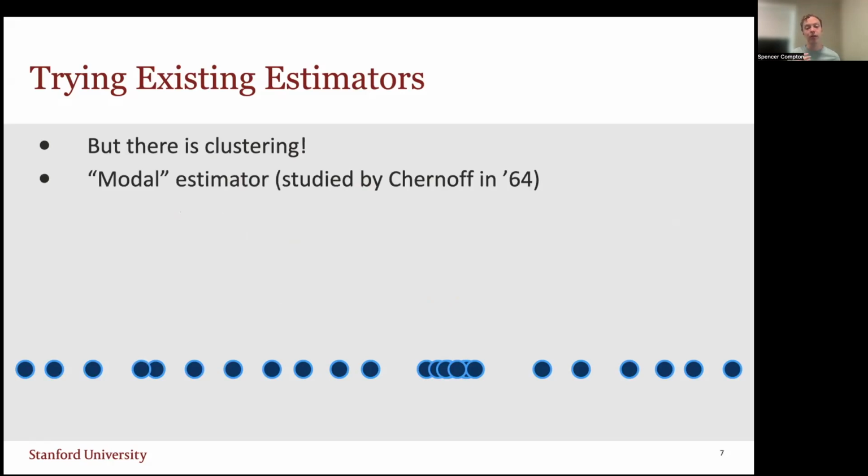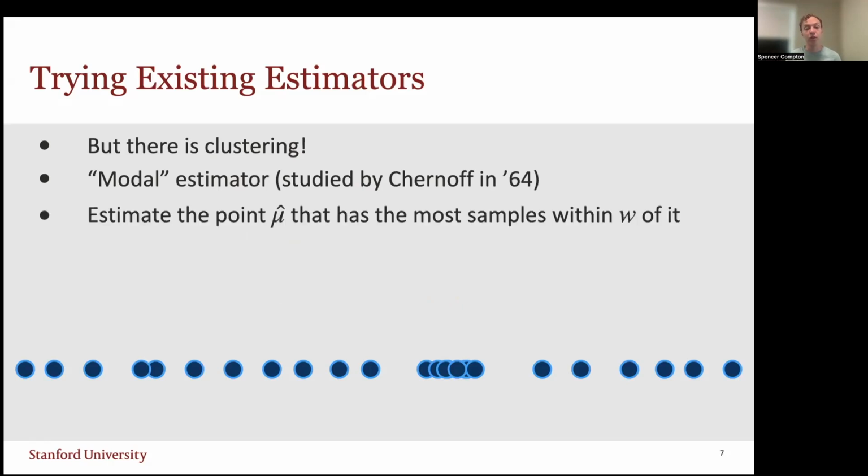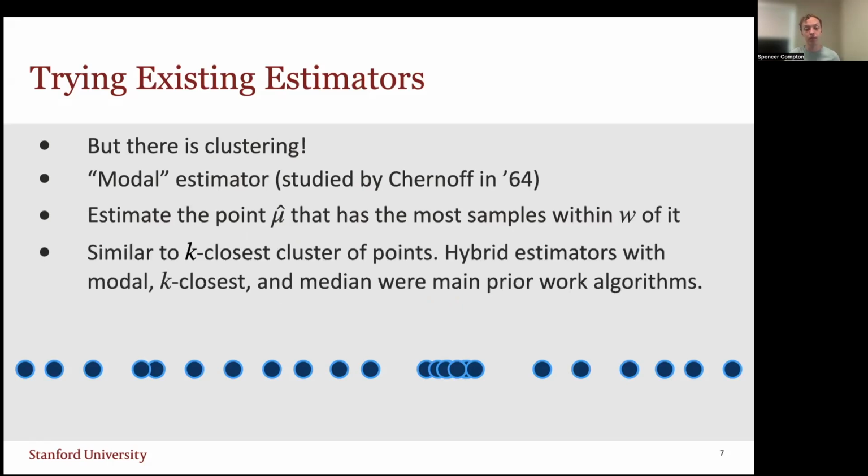One estimator that does leverage this sort of clustering is the modal estimator, studied, for example, by Chernoff in '64. What the modal estimator does is it estimates the point mu hat that has the most samples within W of mu hat. A similar estimator is the one that looks at the k closest cluster of points and takes the midpoint of the k points that are closest to each other. And prior works are mostly hybrid estimators that leverage the modal estimator, the k-closest estimator, and/or the median.